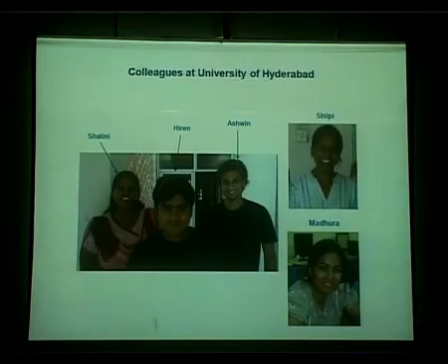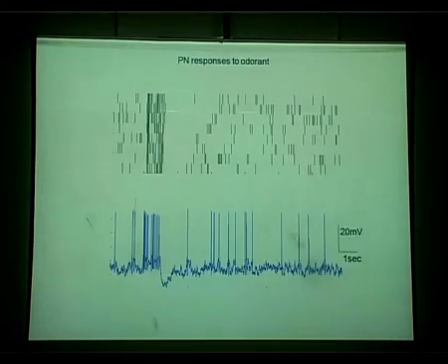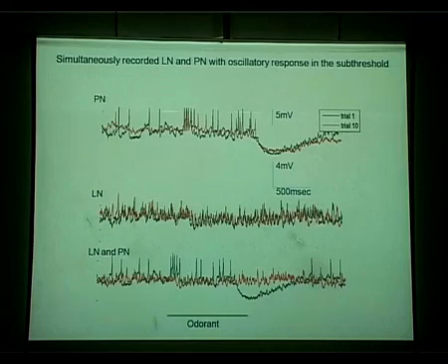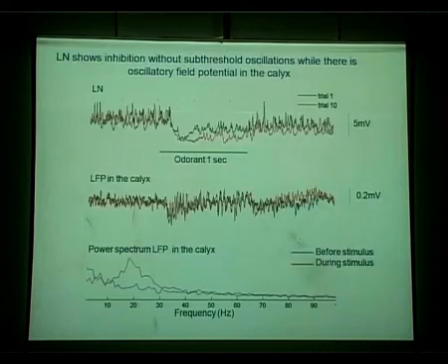It fell on this group of young adventurous people to try and standardize this system and make sure that it corresponds to the system of the other community. So Shalini, then Ashwin, Shilpi, and Madhura, these are people who are working in the lab. Shalini is now somewhere here. So we went around recording from these cells to make sure that they are all having all these responses.